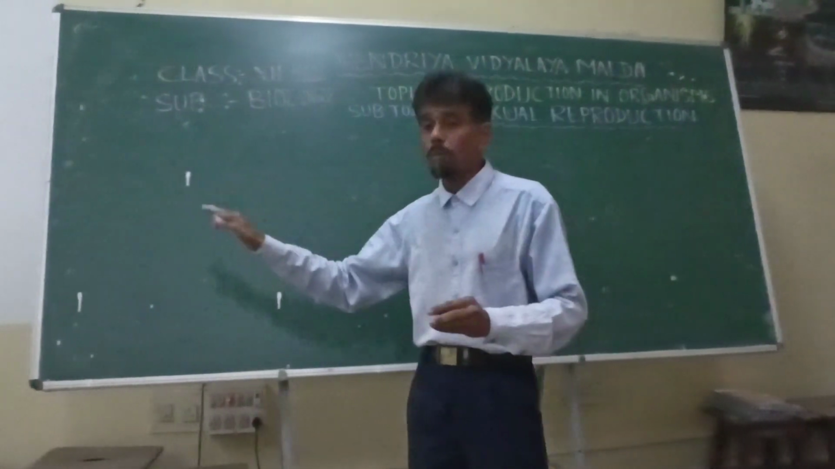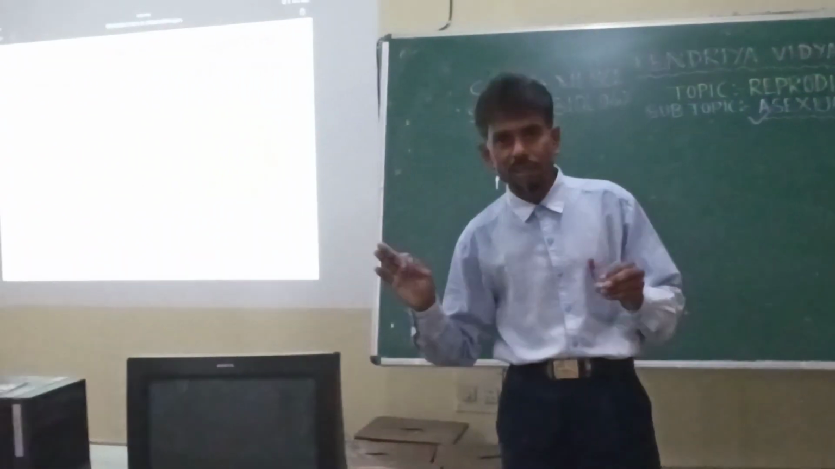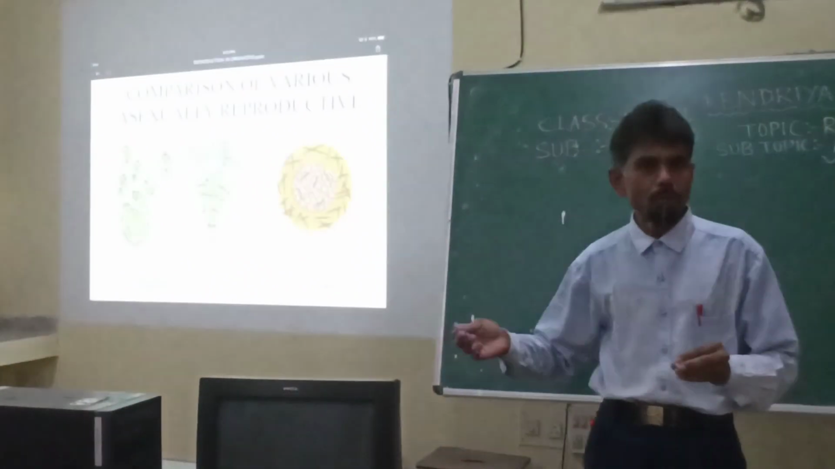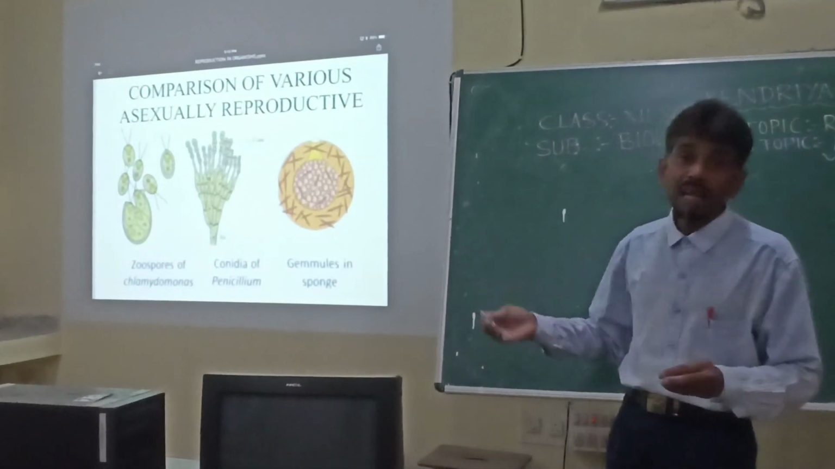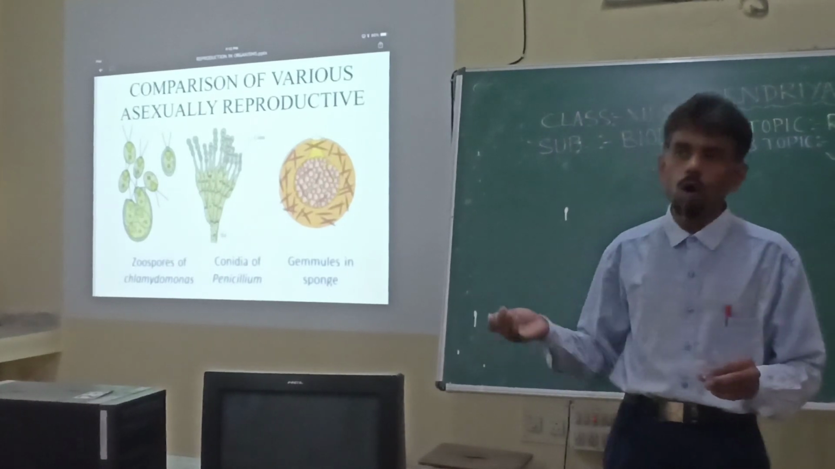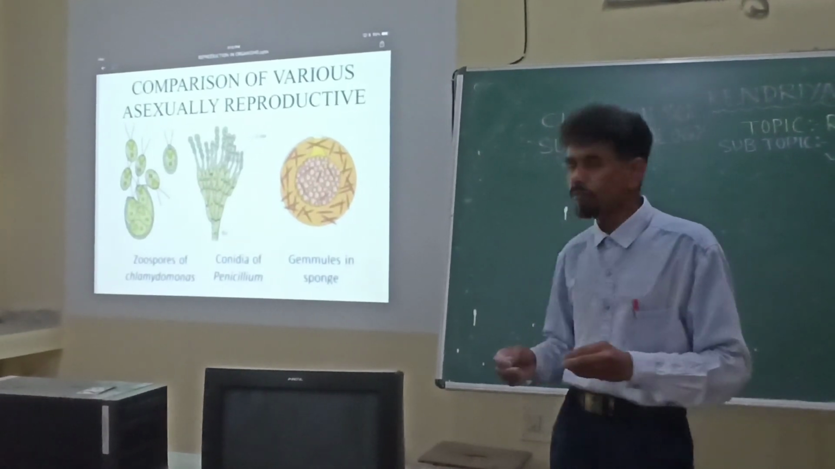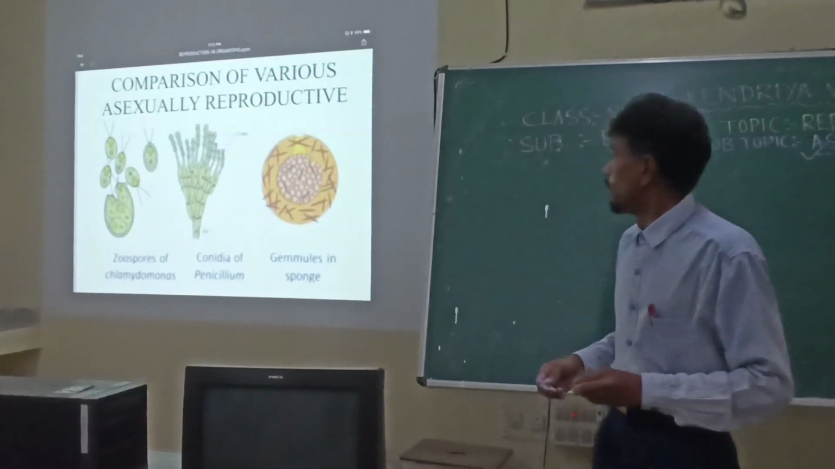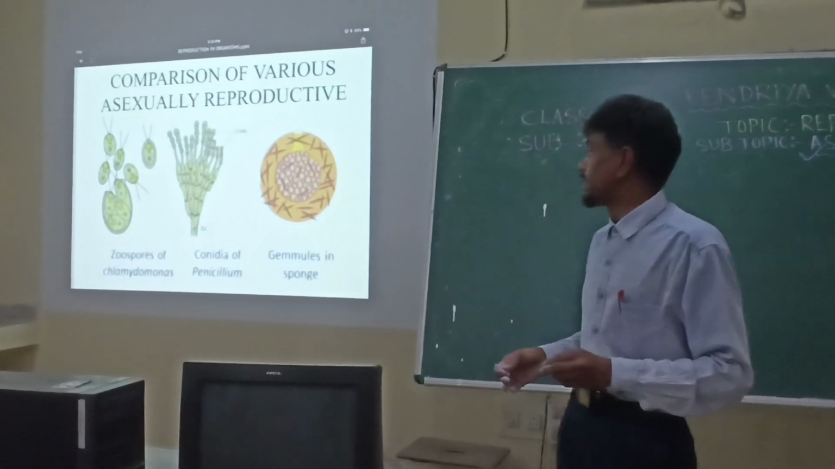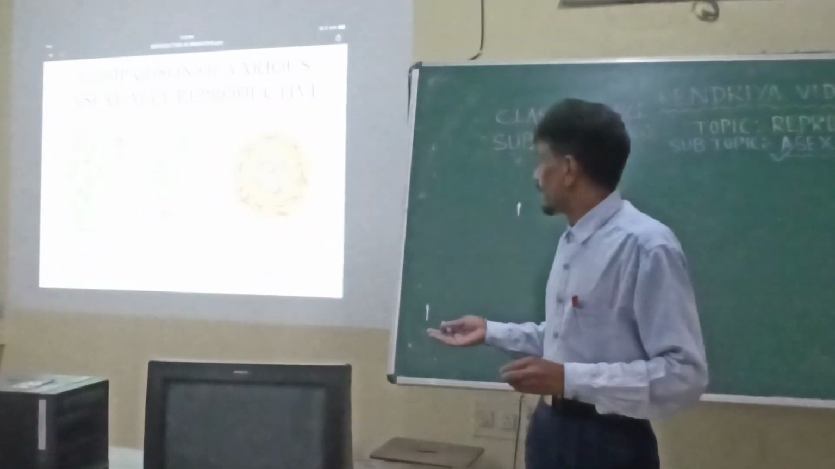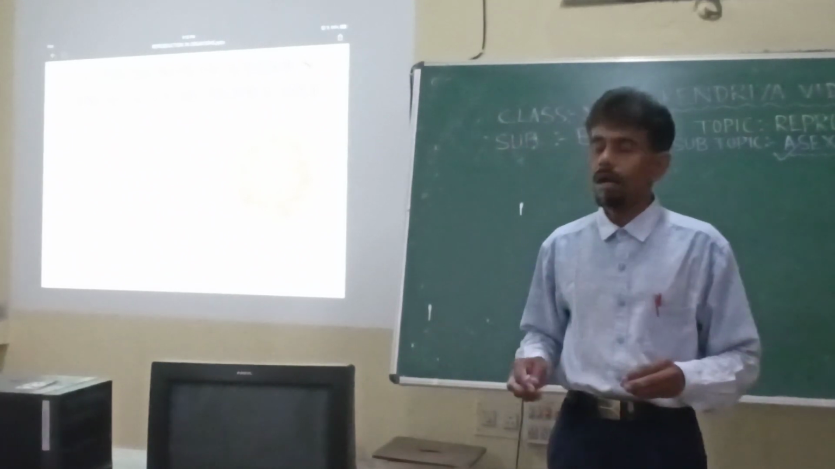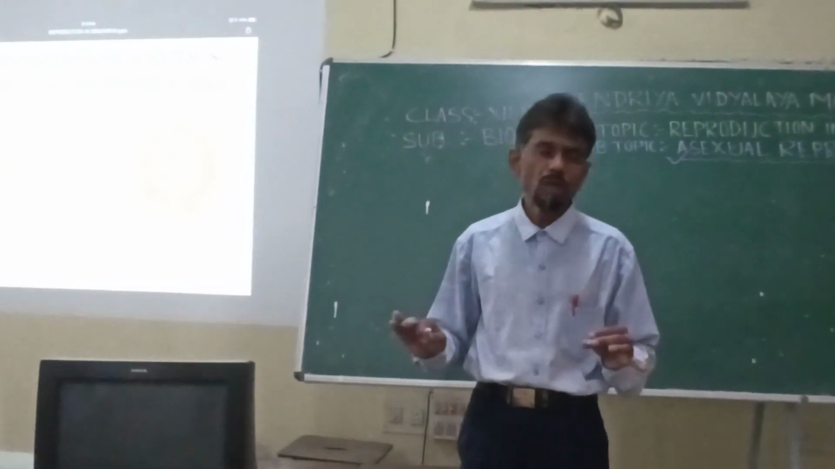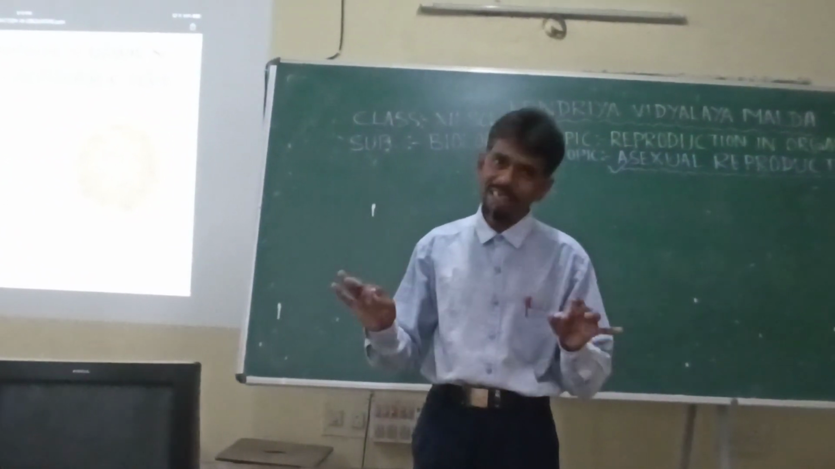So this asexual mode of reproduction is of different types, as we have discussed. Number 1, binary fission, as we see in amoeba and paramecium. Number 2, budding, as we see in Hydra, or in the unicellular fungus called yeast. We can see zoospore formation, conidia formation, we can see gemmule formation, or even multiple fission. Depending upon the nature of the organisms, the type of asexual reproduction varies.